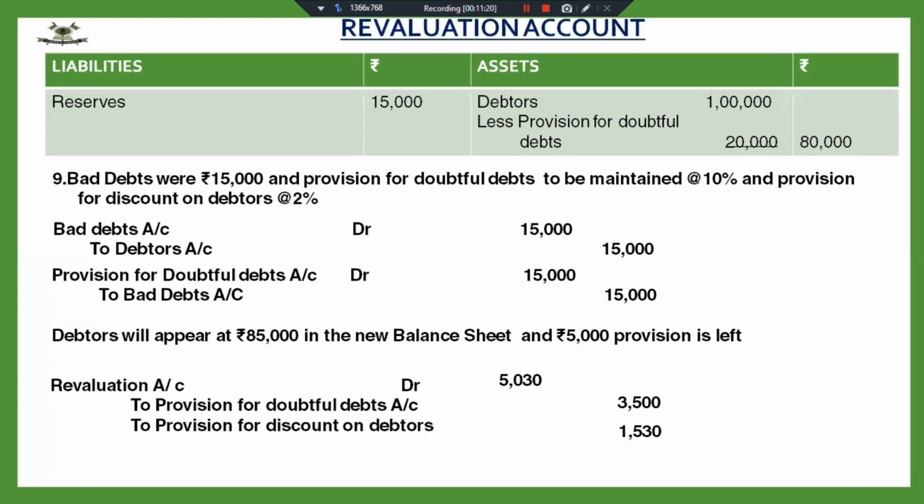And the third thing, provision for discount on debtors will be calculated on net debtors, not on gross debtors. If you're going to do this way, you're not going to commit any mistake. But if you're going to straight away charge provision and then provision for discount, you might commit some mistakes in the calculations.